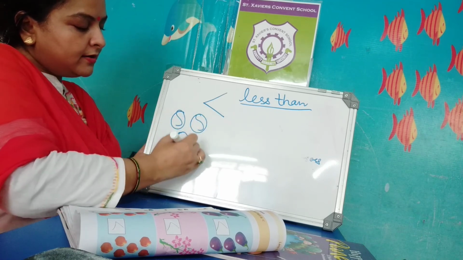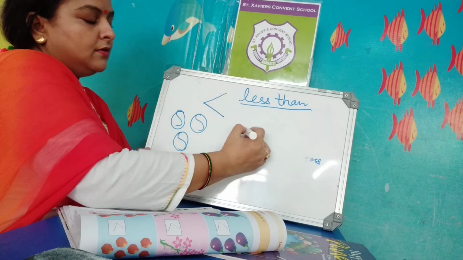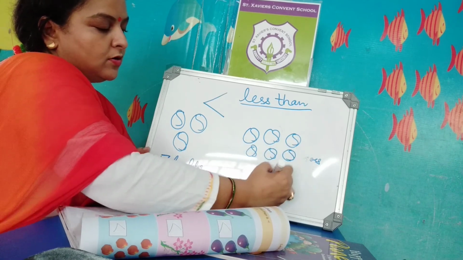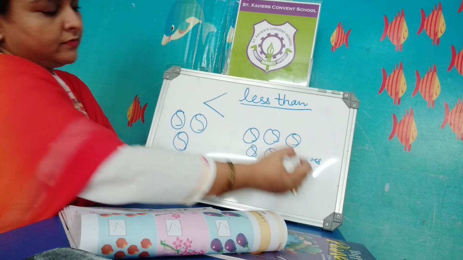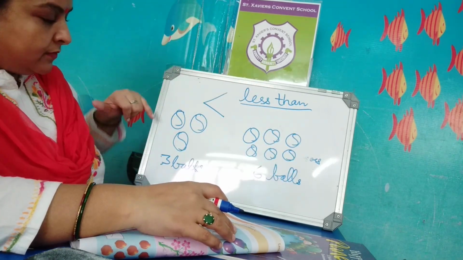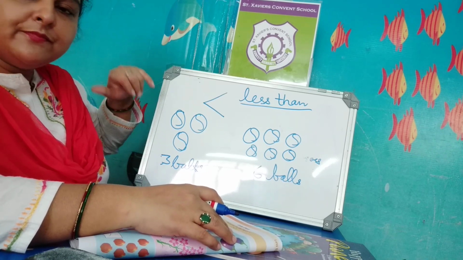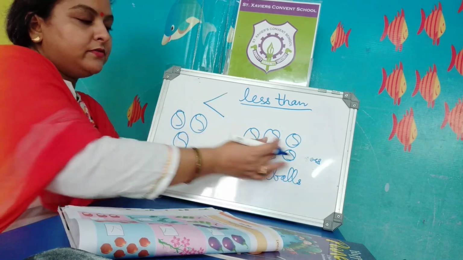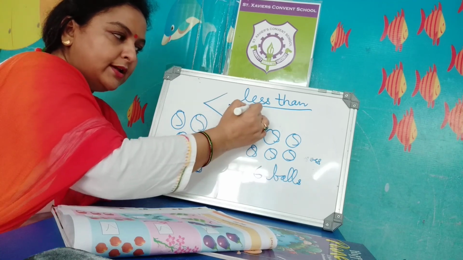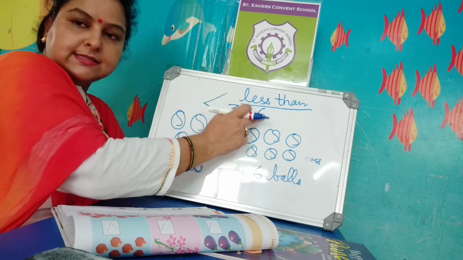How many balls are here? Here are 3 balls. On this side, how many balls are here? 6 balls. On which side are there fewer balls? This side, there are 3 balls. So this is less than 6 balls. You will write 3 is less than 6.